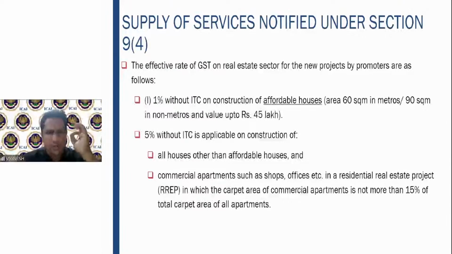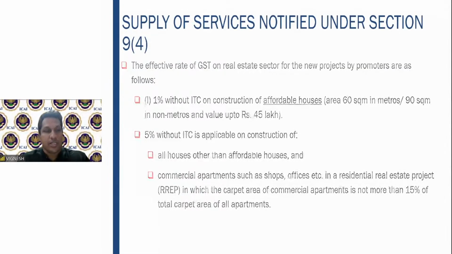Basically, for affordable houses, 1% without ITC is there, and for non-affordable houses, it is 5% without ITC. All houses other than the affordable houses, and also the commercial apartments such as shops, office, etc. in a residential real estate project in which carpet area is not more than 15%. There it is 5% without ITC.